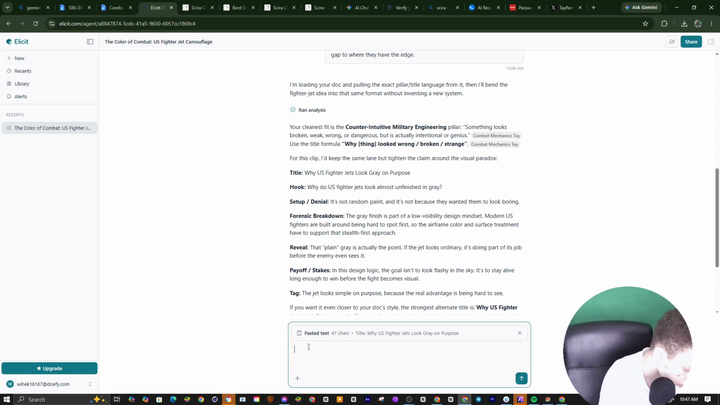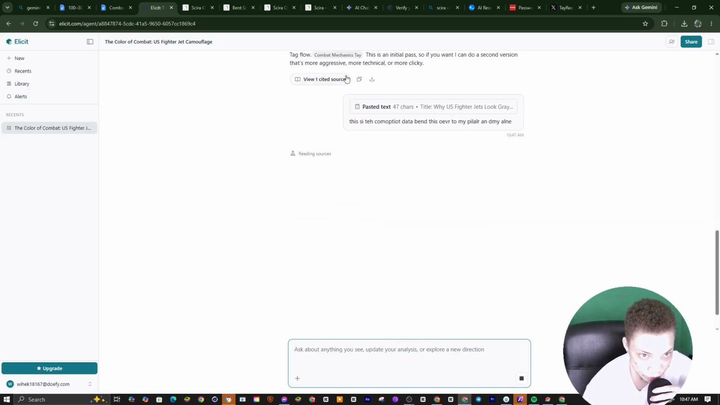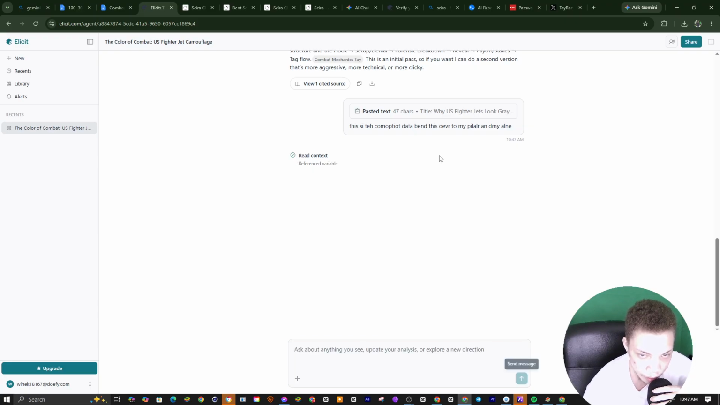So this is the competitor's data. Then this goes over to my pillar and my lane. It's basically going to bend this over to my lane. We're going to go to here and basically say, bend this over to my lane.